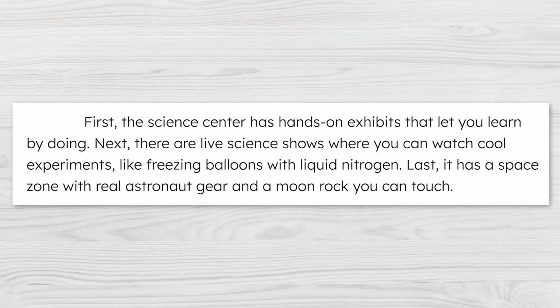In reason 1, the writer explains that the hands-on exhibits let visitors learn by doing. In reason 2, we get an explanation and an example. The science shows have experiments like freezing balloons with liquid nitrogen. Reason 3 includes examples too: astronaut gear and a moon rock. Did every single one of these reasons have both examples and explanations? No, and that's okay. Writers choose ideas that strengthen their opinion and help the reader better understand their thinking.